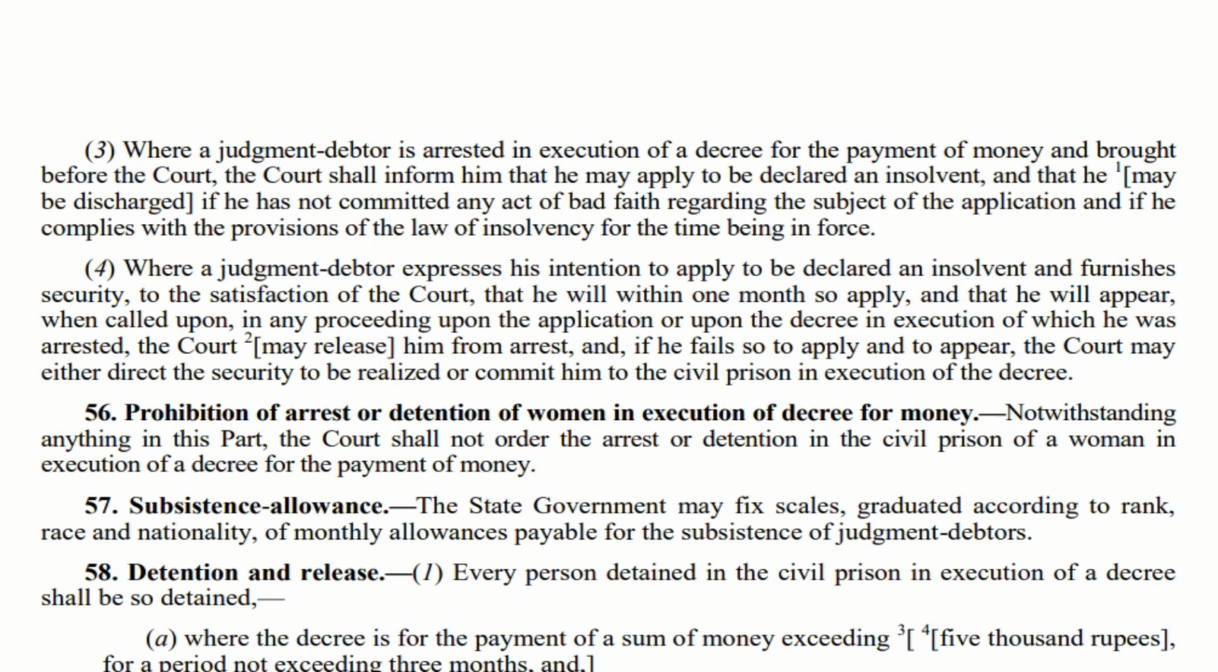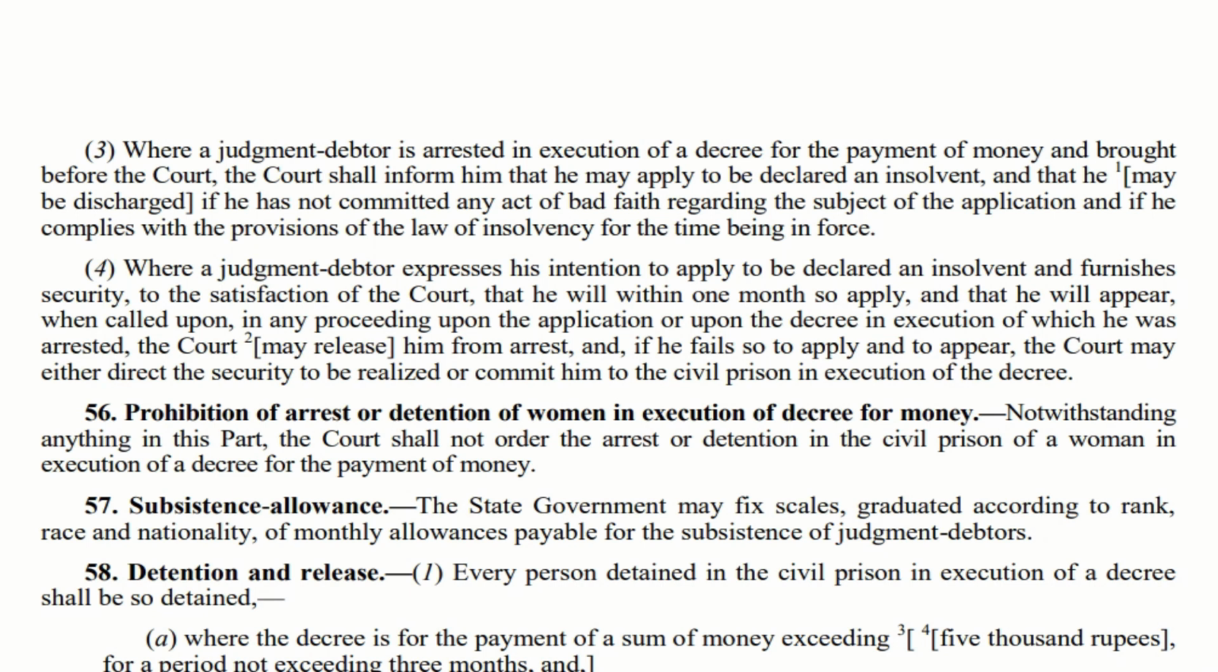Imagine a scenario where a person is arrested in execution of a decree for payment of money and is brought before the court. Then the court will inform that particular person, that judgment debtor, that you have an option to declare yourself as insolvent. And in that case, he may be discharged. Provided, the most important thing is that the judgment debtor should not have committed any act in bad faith. That is very, very important. And another thing is he should comply with the provisions of law of insolvency. In these two scenarios, the court can discharge him. Let us move to section 55, subsection 4.